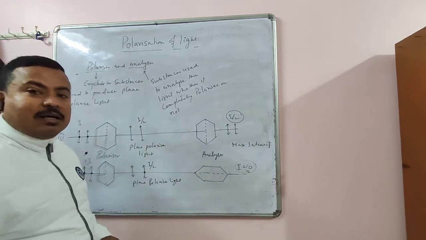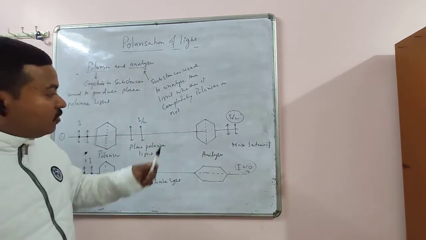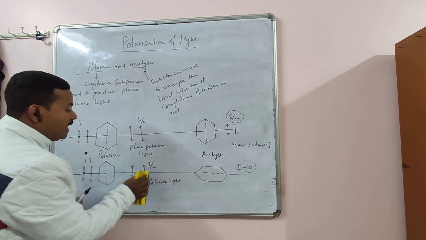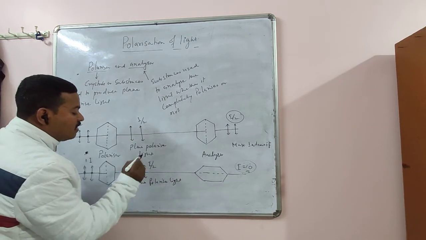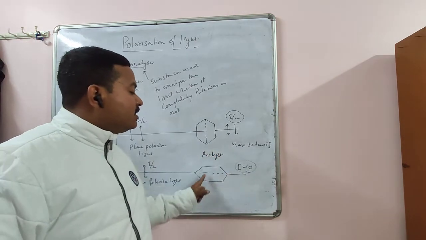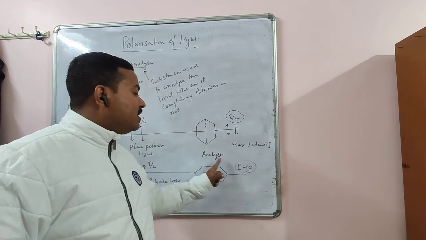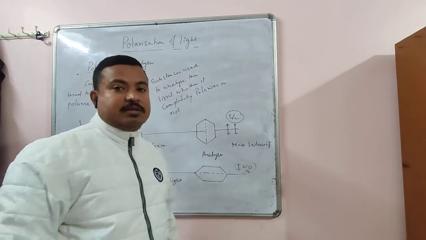So by rotating the analyzer, we can find out whether light is completely polarized or not. In one complete rotation, if the intensity of light transmitted through the analyzer never reduces to 0, then light is not completely polarized.